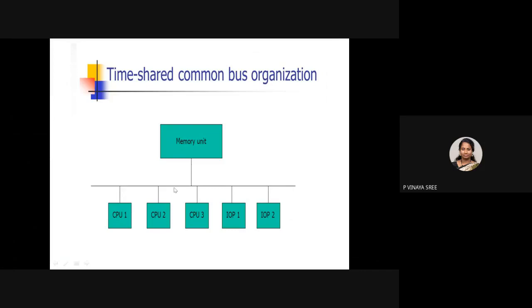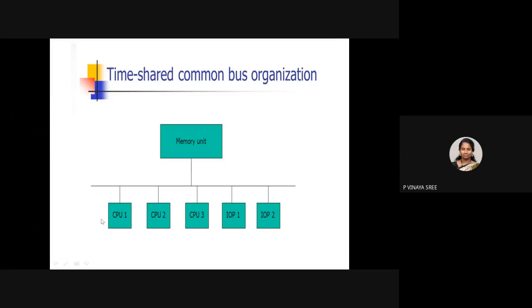If it shows that it is busy, then processor one will be in a waiting state until processor 2 completes its work. Once CPU 2 completes, it gives a signal that it is finished, internally a green signal saying the bus is available. Once the bus is available, CPU 1 can use it for transferring or reading the data.